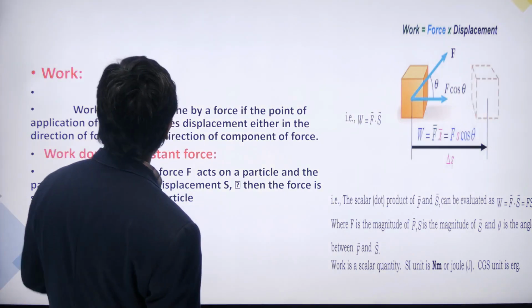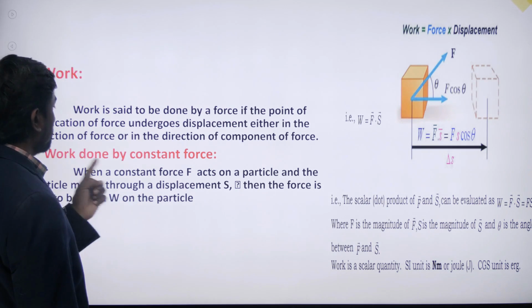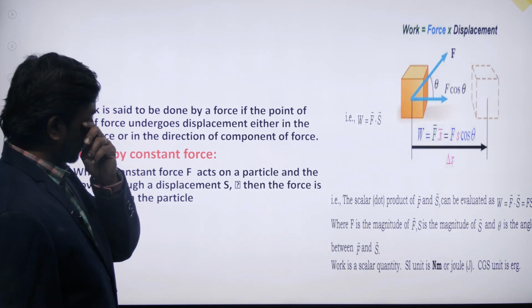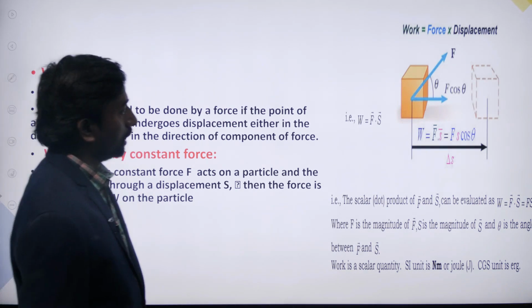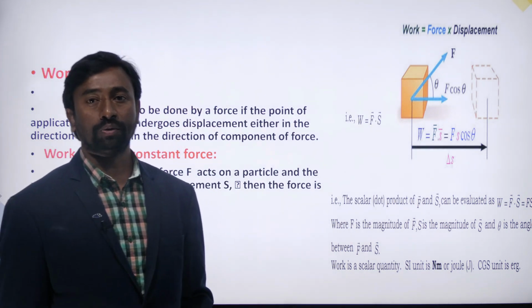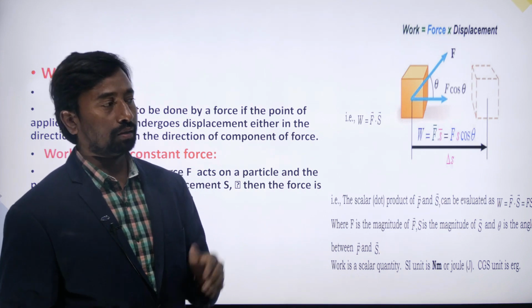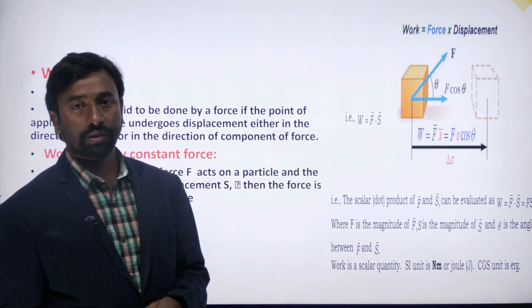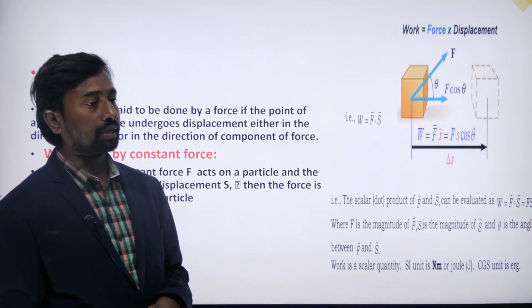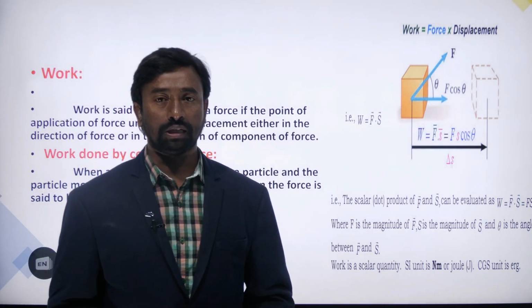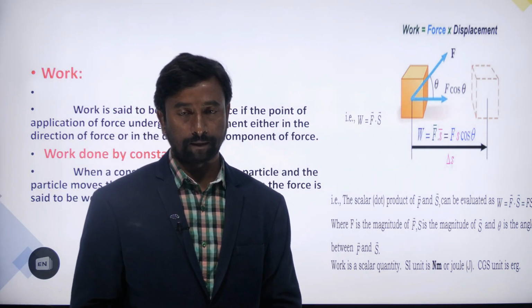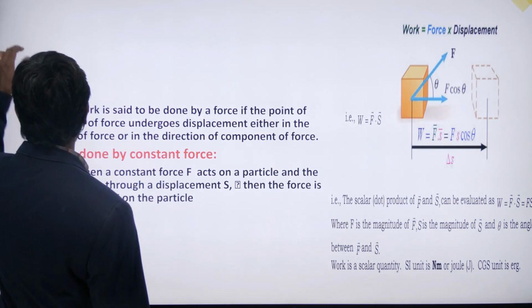Next concept: work done by a constant force. As in the first example, if a force is applied on a body, then the body will move along the direction of the applied force. Then simply the product of force and displacement is said to be the work done.